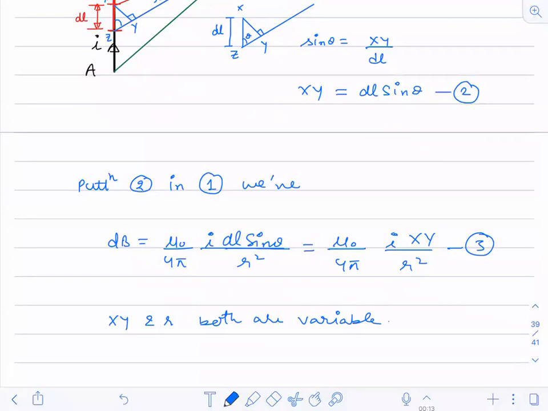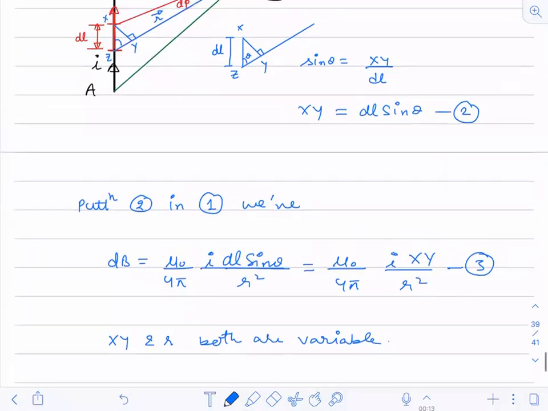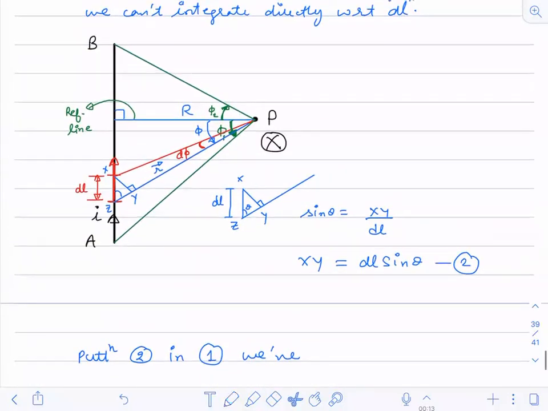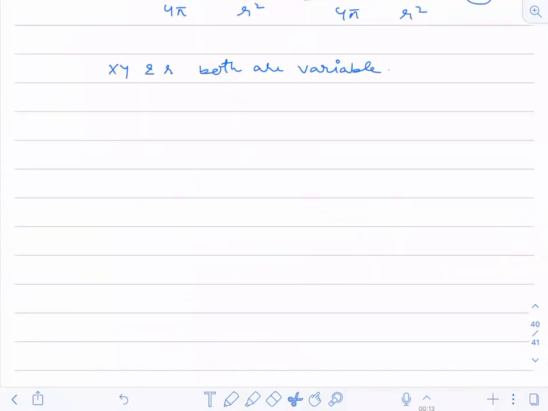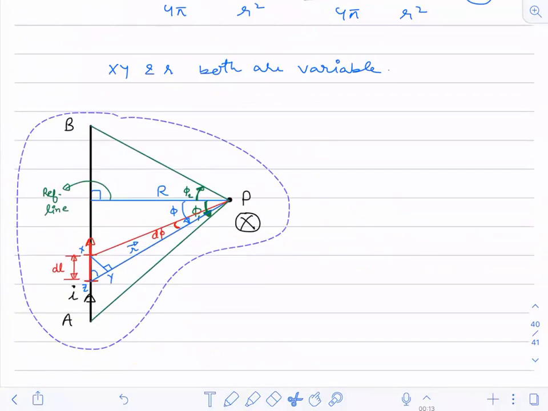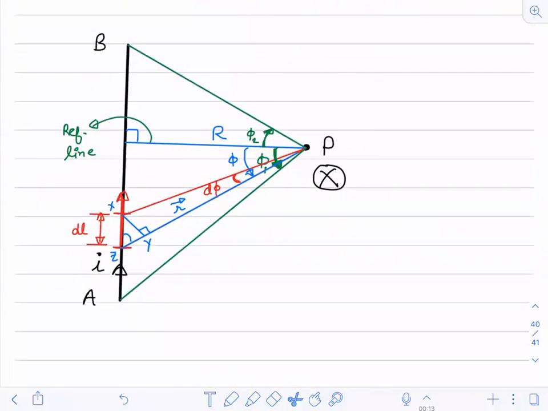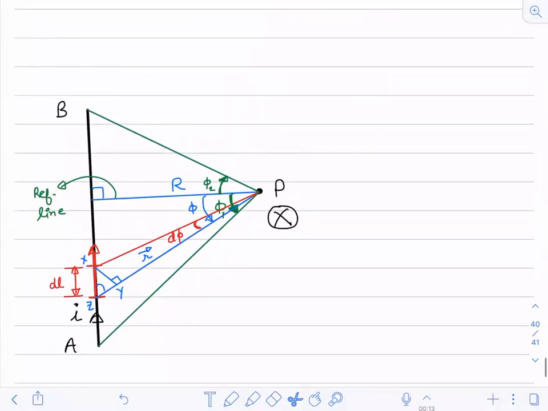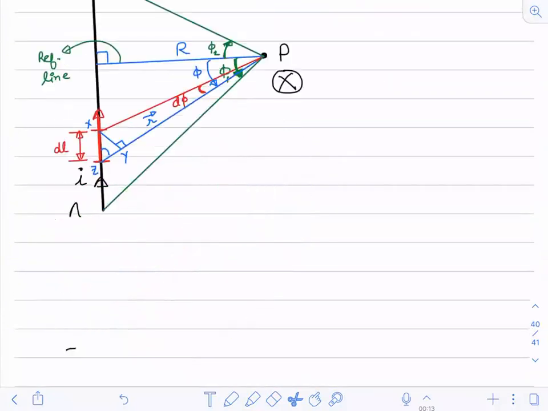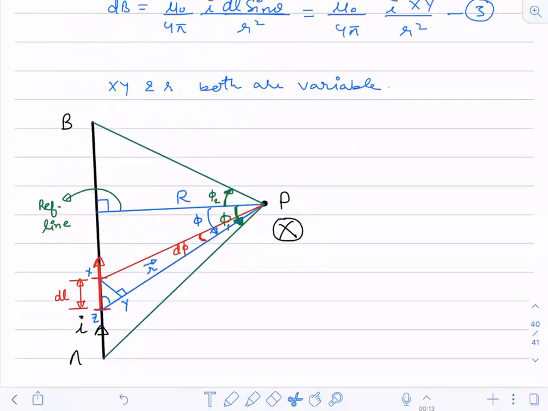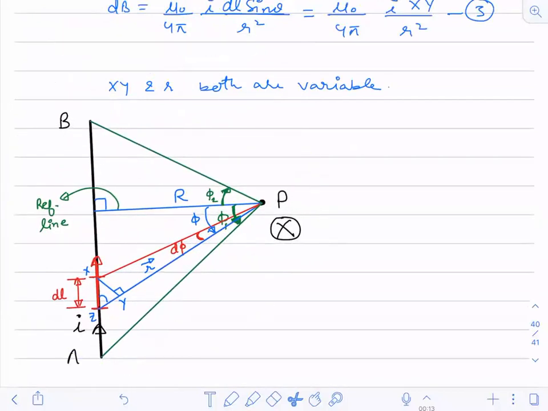So just see this figure again. Are you able to visualize what I'm highlighting?